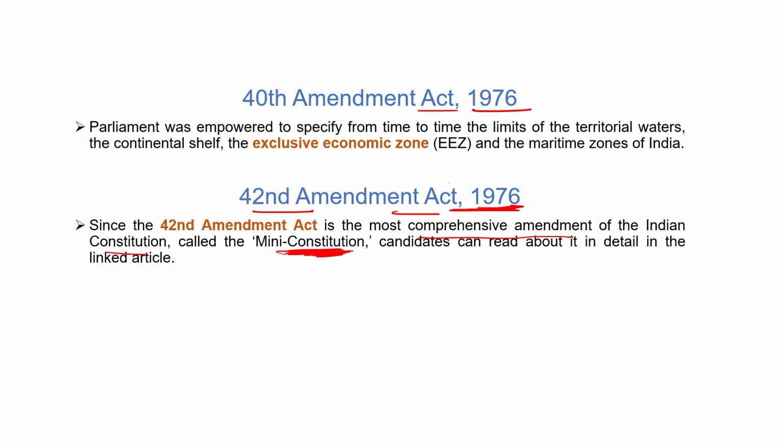In the 40th Amendment, the exclusive economic zone was to be specified by Parliament. In the 42nd, major changes were done, and this is known as the mini constitution. So I hope you understand this session.